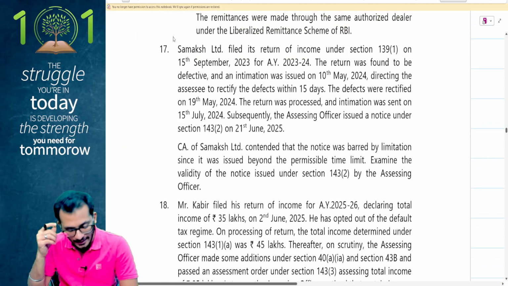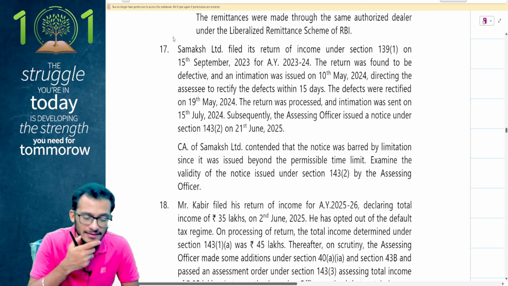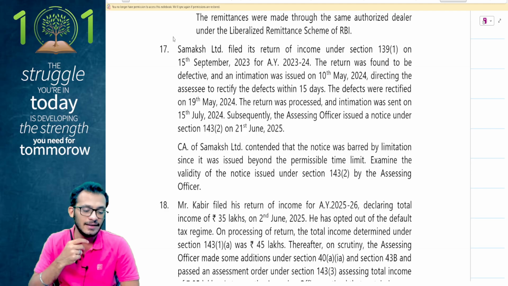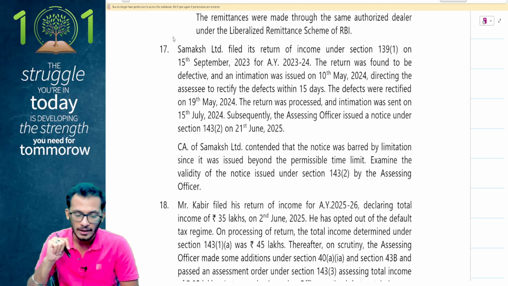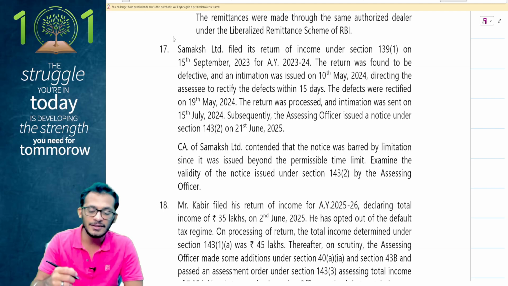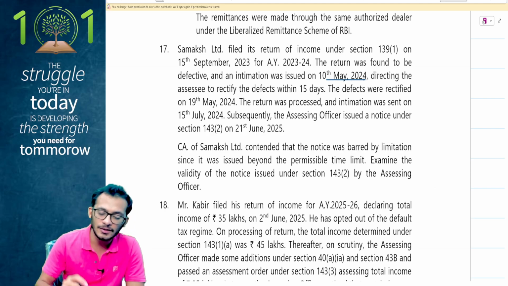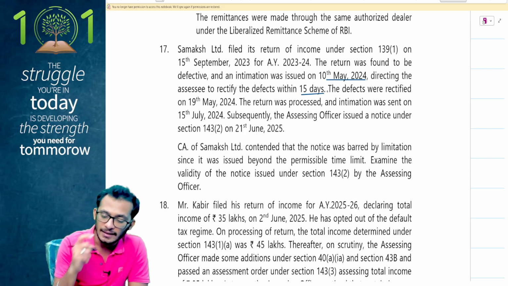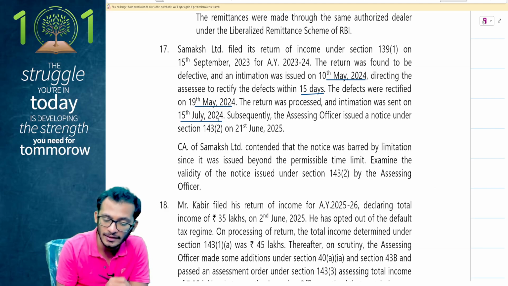Great. Question number 17, people. Question number 17 says, Samaksh Limited filed its return of income under section 139(1) on 15 September 23 for 23-24. Within timelines, good enough. The return was found to be defective and an intimation was issued on 10th May 2024, okay, next financial year, directing the assessee to rectify the defects within 15 days. The defects were rectified on 19th May 24. The return of income was processed and an intimation was sent on 15th July 24.